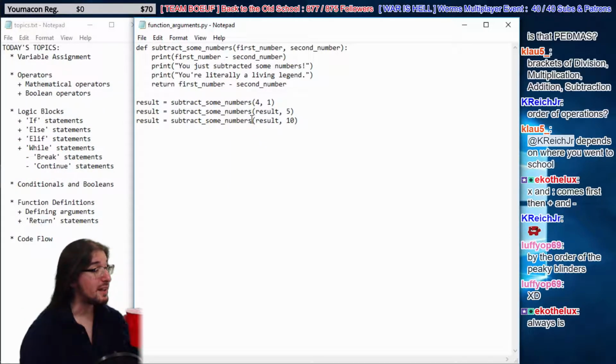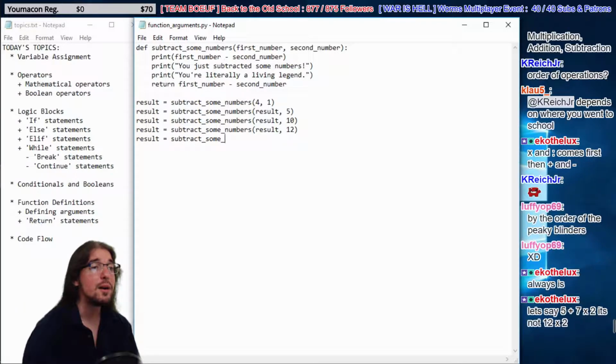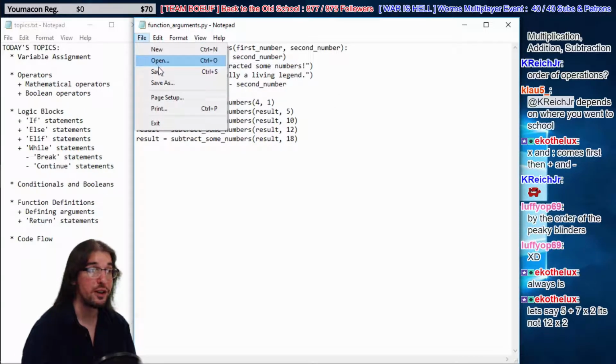So where are we going to go from here, guys? I want to talk about loops. We can keep doing this, right? We'll say result equals subtract some numbers, result 12. Result equals subtract some numbers, result 18. We can keep going forever, right? But what if we want it to literally go forever?